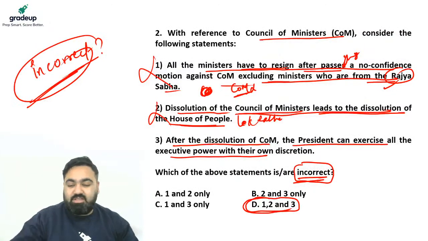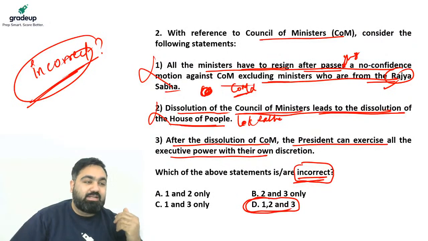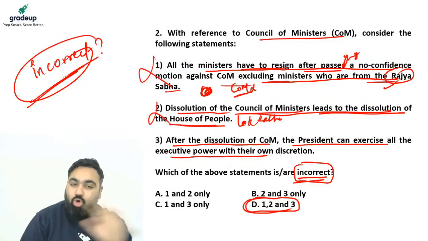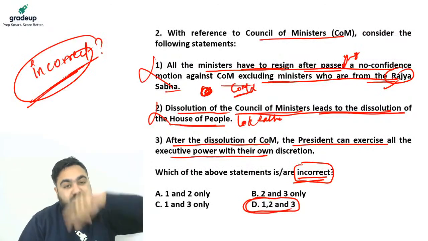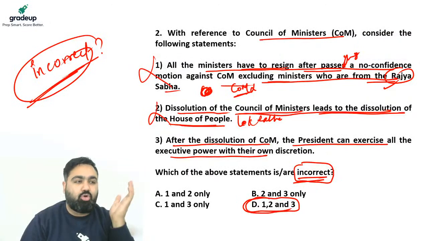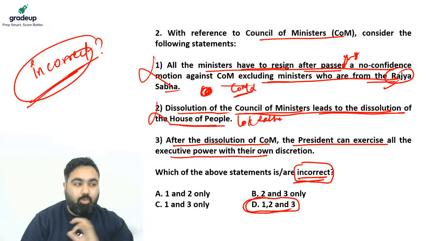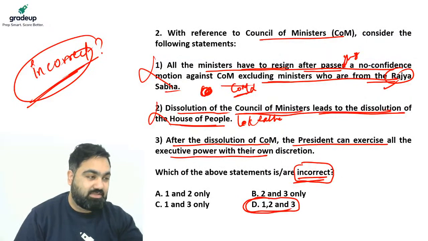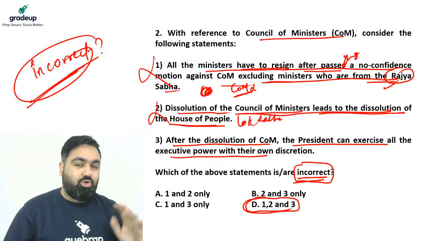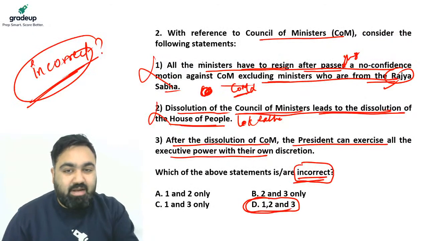For example, right now, BJP is in power and somehow the opposition gets the number of votes and proves that BJP does not have 50% majority, then the Lok Sabha will not get dissolved. If the opposition party can prove that now we have 50% majority, then they can form the government, Lok Sabha will continue. Lok Sabha will only dissolve if no party can form the government under any circumstances, and we have to have elections again. Only then the Lok Sabha will be dissolved. Lok Sabha is not dissolved automatically just because the Council of Ministers are dissolved. So second statement again is incorrect.